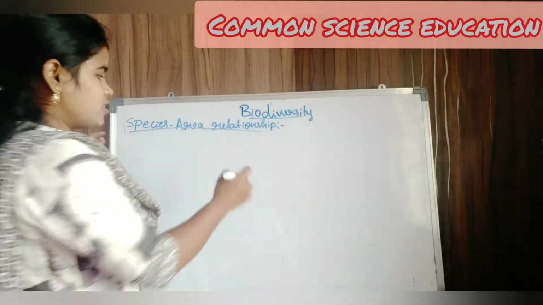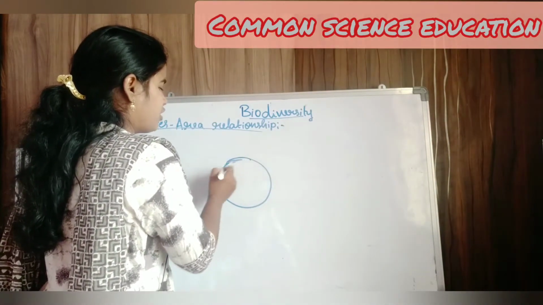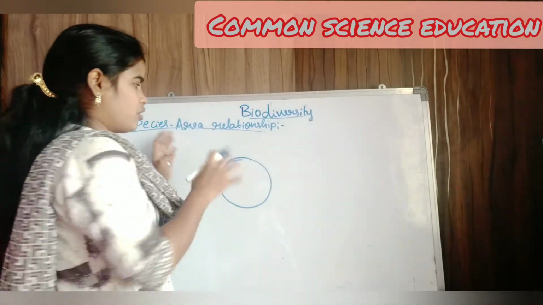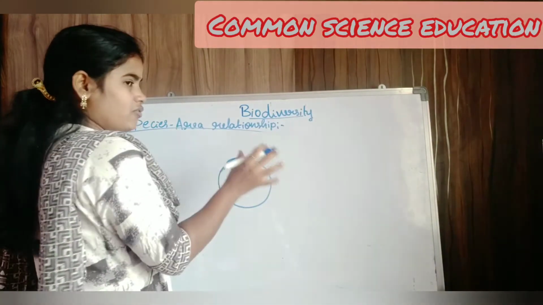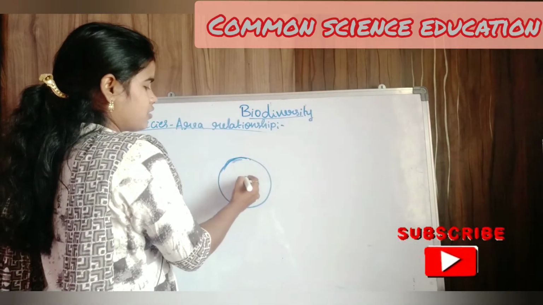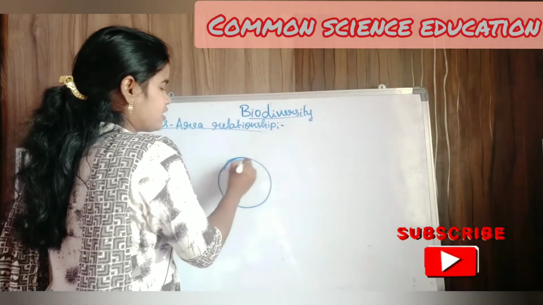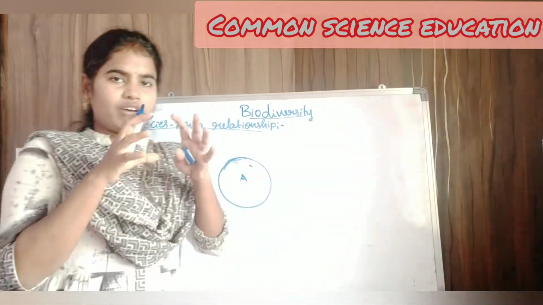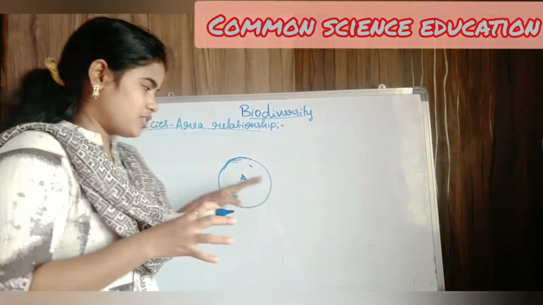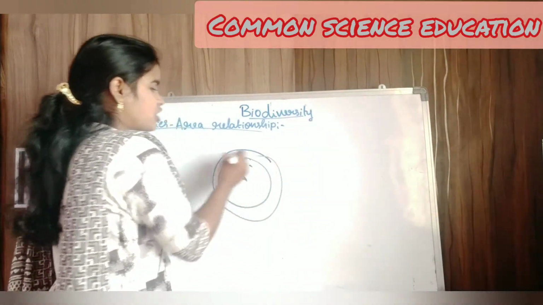So for the research we have taken one small area to conclude the species richness in the particular area. Suppose this is area A, and in this area there are a few species. Again we increased our research area.